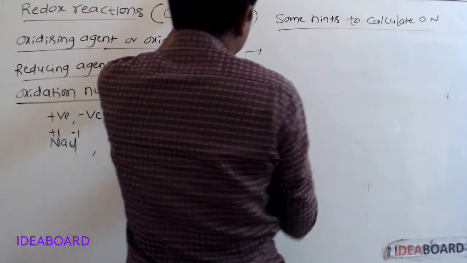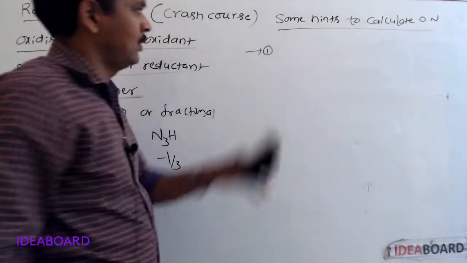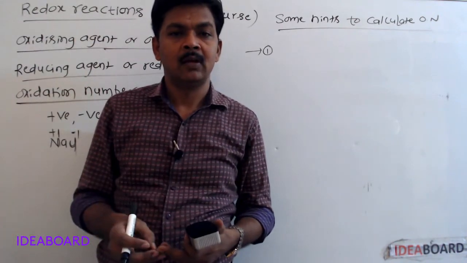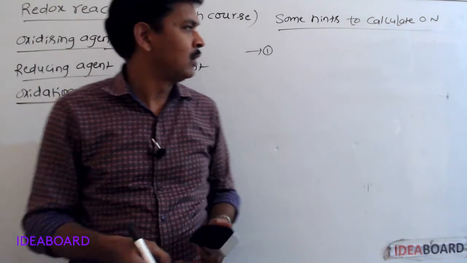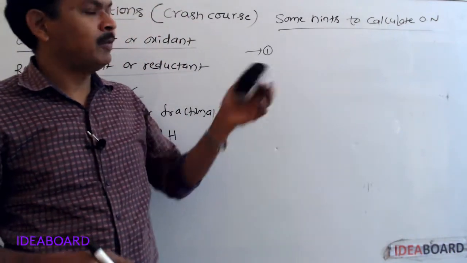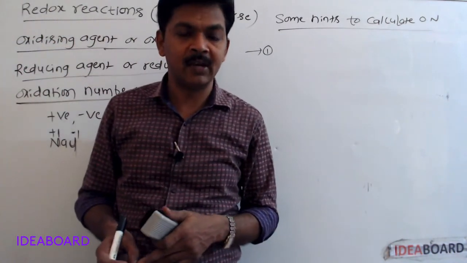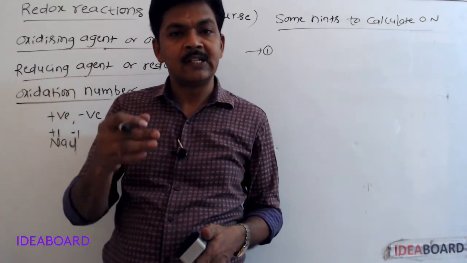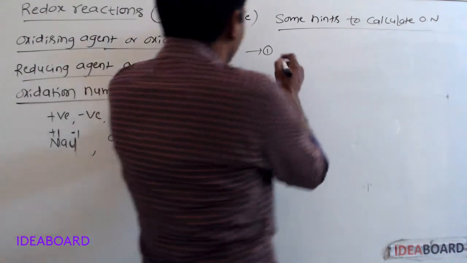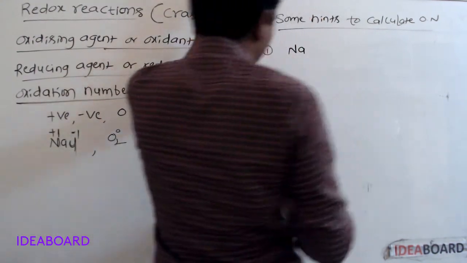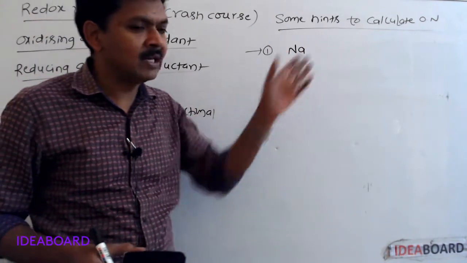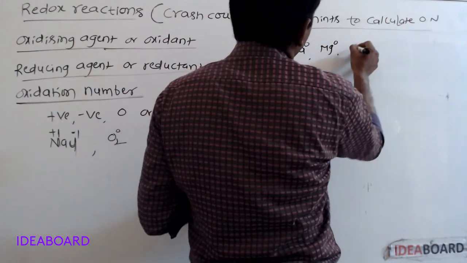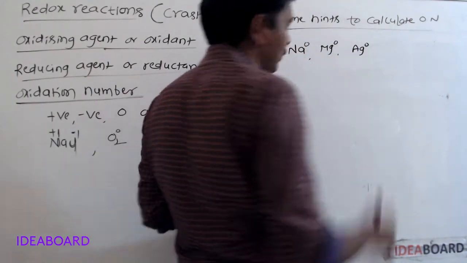See, first one: the oxidation number of an element in its free state, uncombined state or elemental state is always 0. If we take sodium, free sodium element, the oxidation number is 0. Magnesium, 0. Silver, 0.